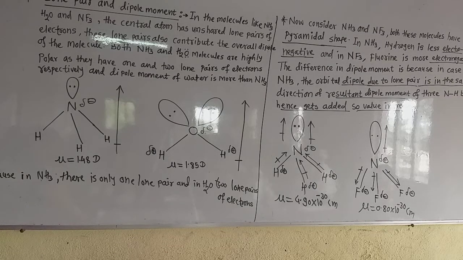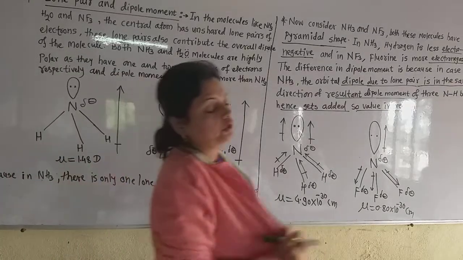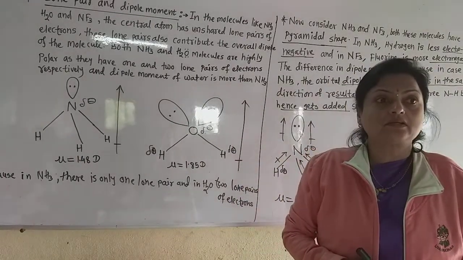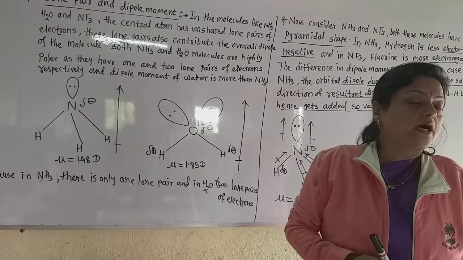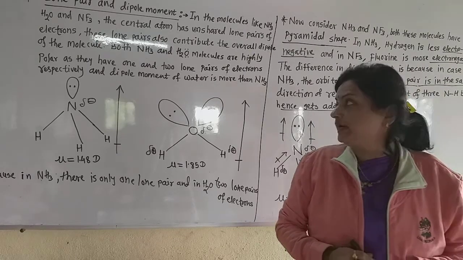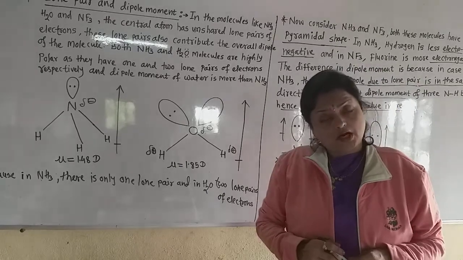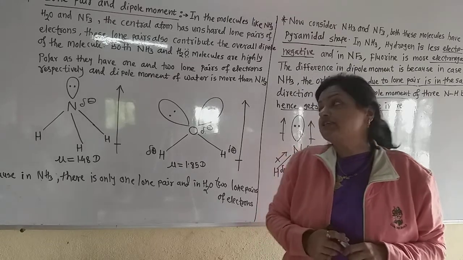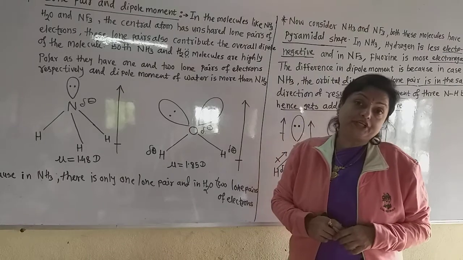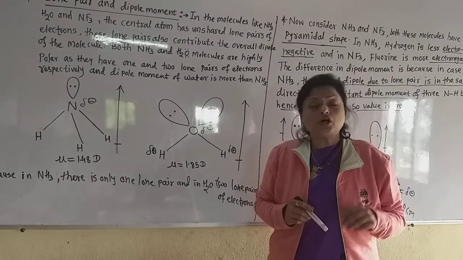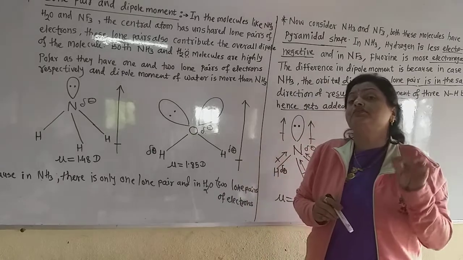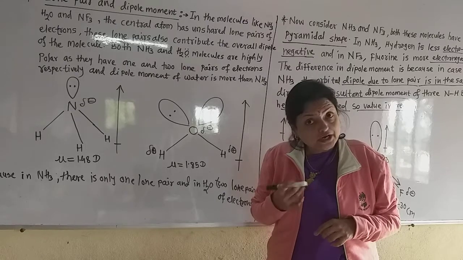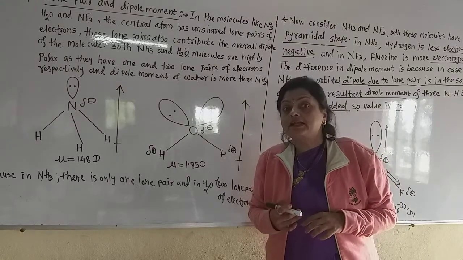We are seeing the parameters of the covalent bond. Yesterday we saw two molecules having zero dipole moment, that are beryllium dichloride and boron trifluoride. Now let us see some other molecules which have lone pairs on their central atom, such as ammonia, water, NF3. Due to these lone pairs there is also an effect on the value of the dipole moment, because these lone pairs of electrons also contribute to the resultant dipole moment.